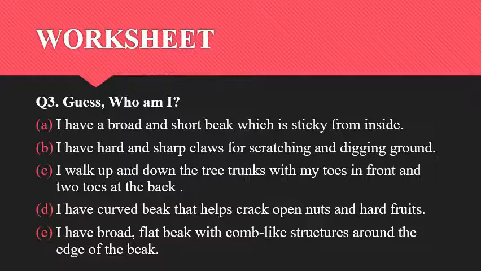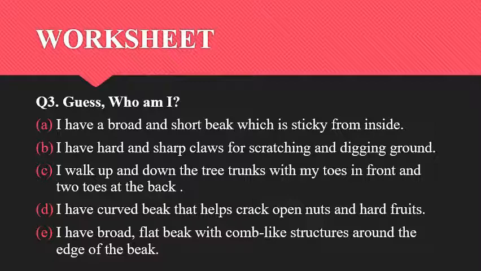Okay. Then the next one, you have been given the type of feet and claws, and you have to identify the bird and how its feet and claws help it. The type of feet and claws given to you is hard and sharp claws. So what is the bird?